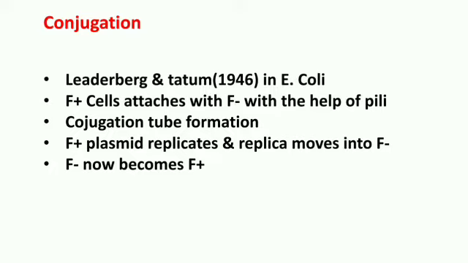The F plus plasmid now replicates, and the replica moves to F minus through this conjugation tube. Both the cells are then separated. That means the conjugation tube is broken down. And due to the transfer of this F factor, the F minus bacterium now becomes F plus.